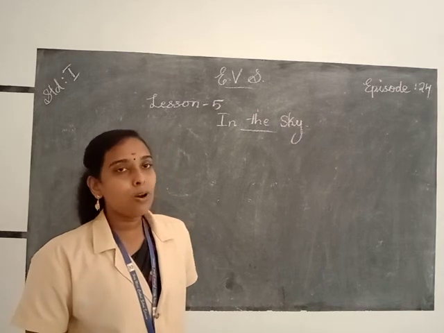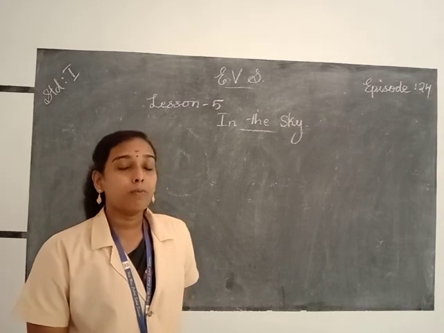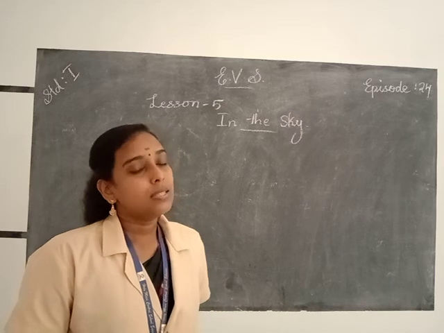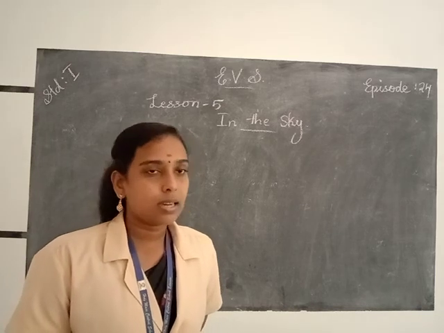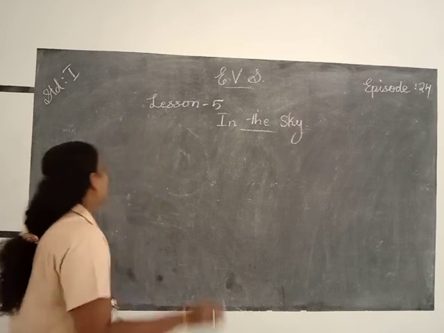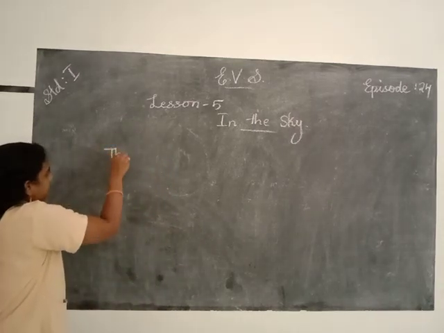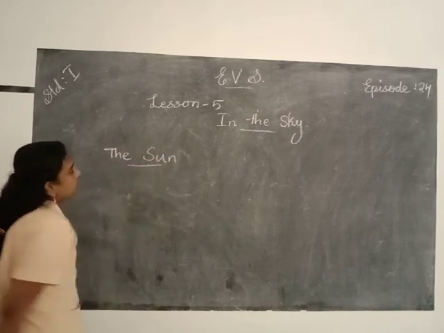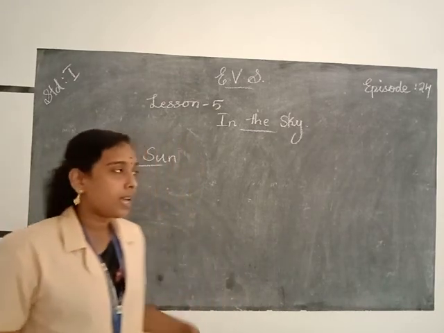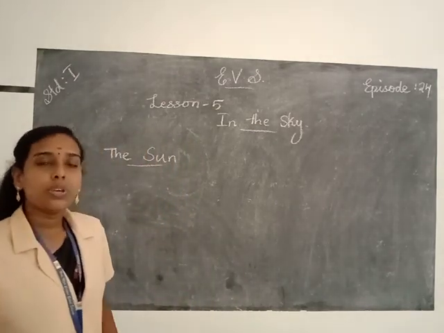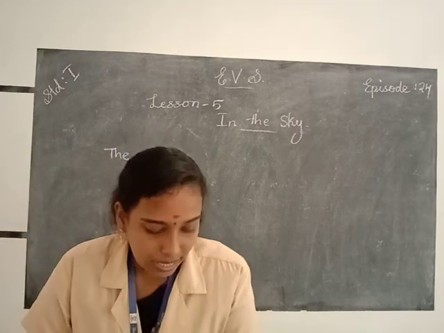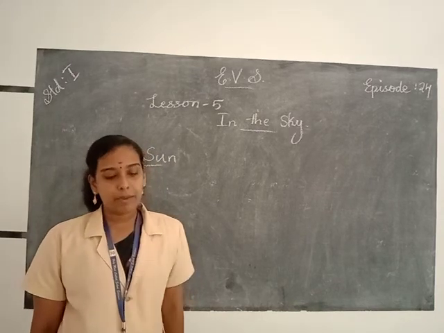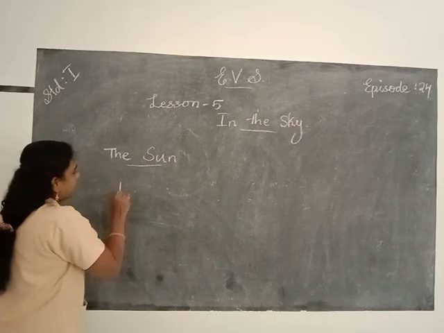The sky is blue in daytime, and we get heat from the sun during the daytime. So the first thing found in the sky is the sun. T-H-E, the, S-U-N, sun. So what is the spelling of the word sun? S-U-N, sun. And the sun is the brightest thing that we see in the sky during the daytime.